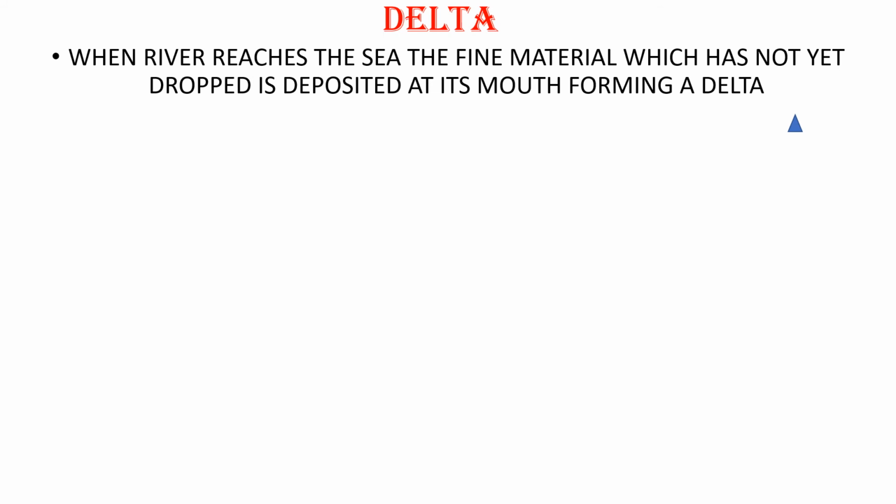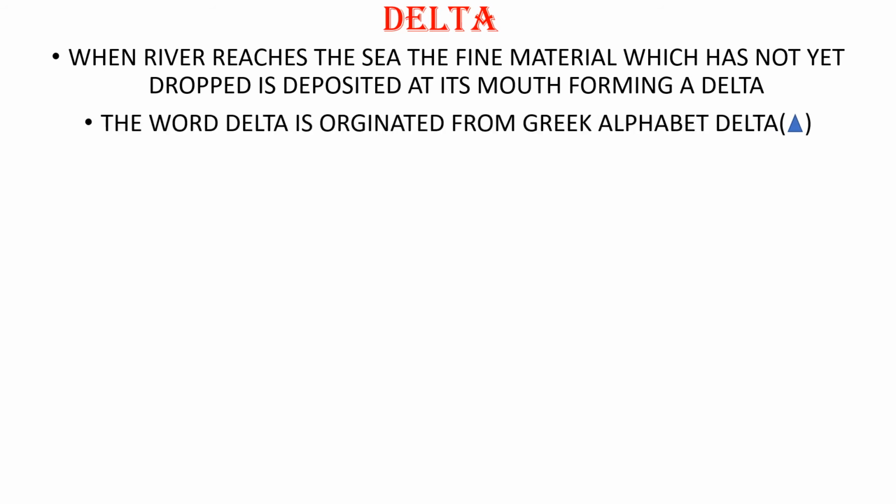Now the next one that is formed by rivers is a delta. You have been studying even in your 6th class, 7th class, 8th class about deltas. When the river reaches the sea, the fine material which has not yet been deposited at its mouth forms a delta. The word delta originated from the Greek alphabet delta, whose symbol is a triangle. And it is called delta because a delta also forms in the shape of a triangle.